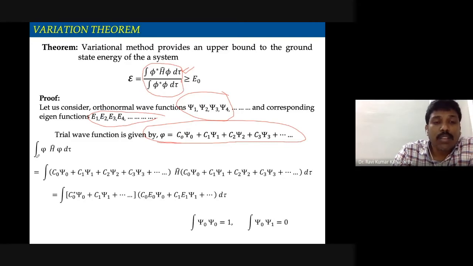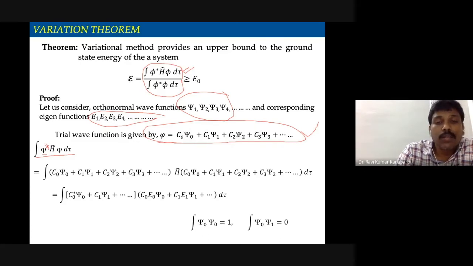So the numerator, that is this object, integral phi star H phi d tau, is equal to, what is phi star? Phi star is the complex conjugate of the trial wave function. What is the trial function? We have taken a linear combination of the orthonormal wave functions which are known to us.